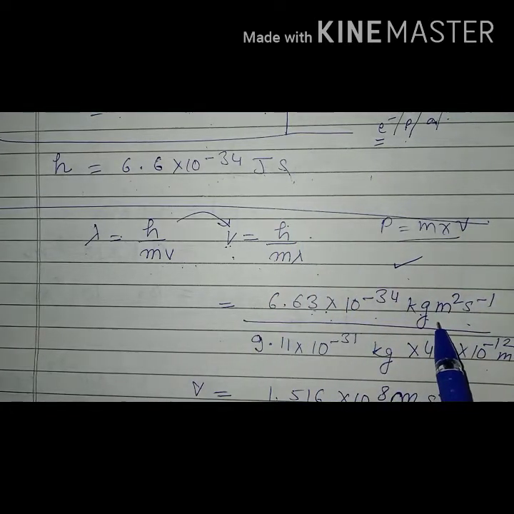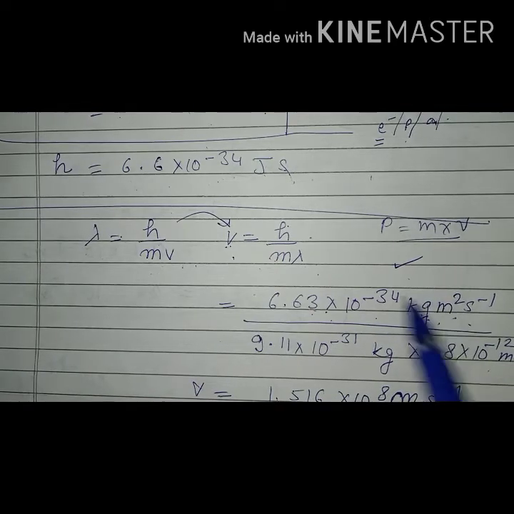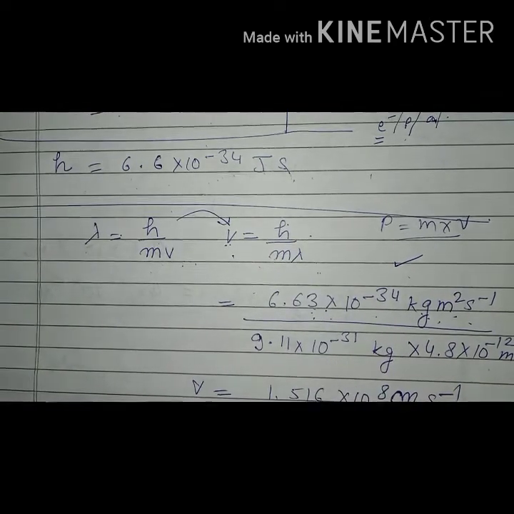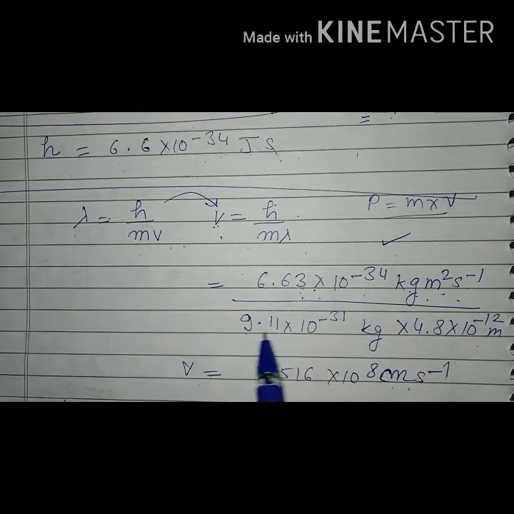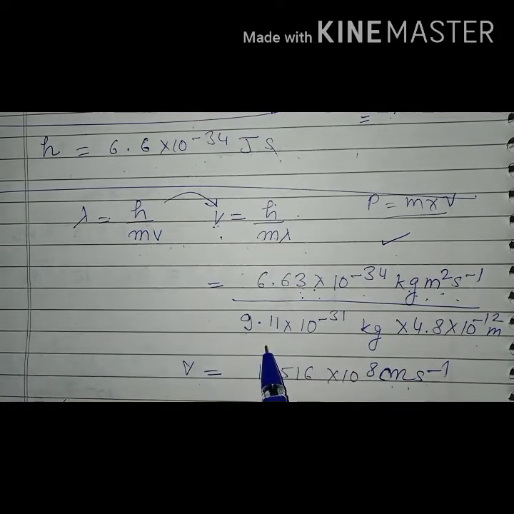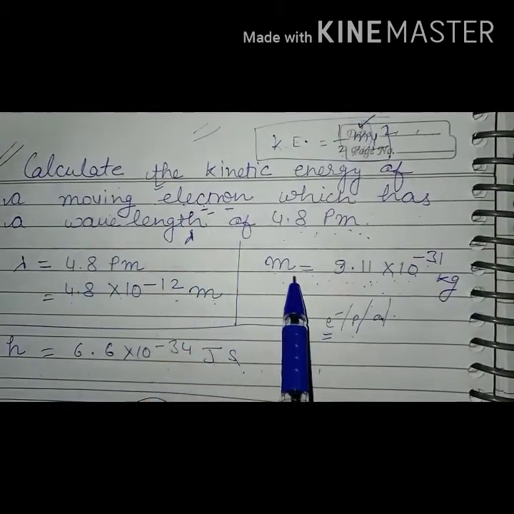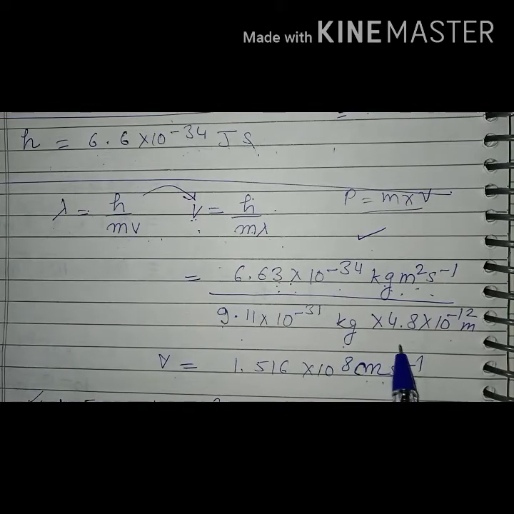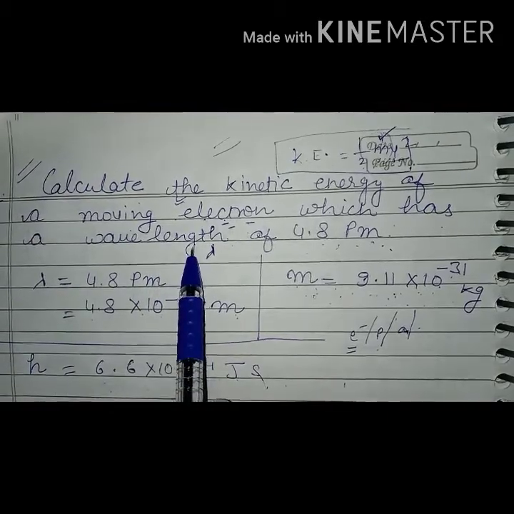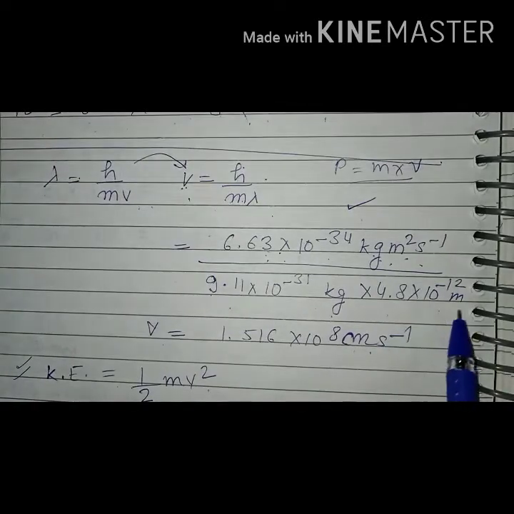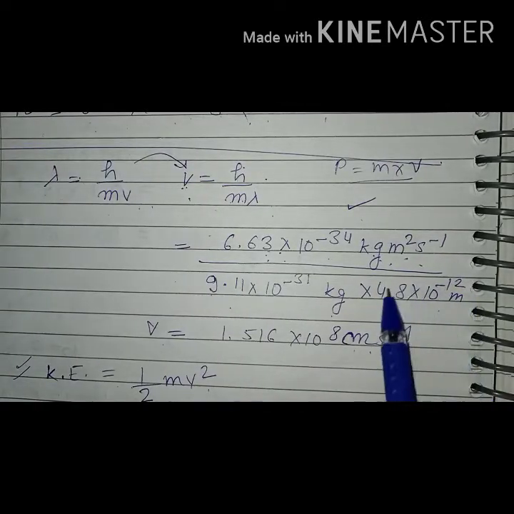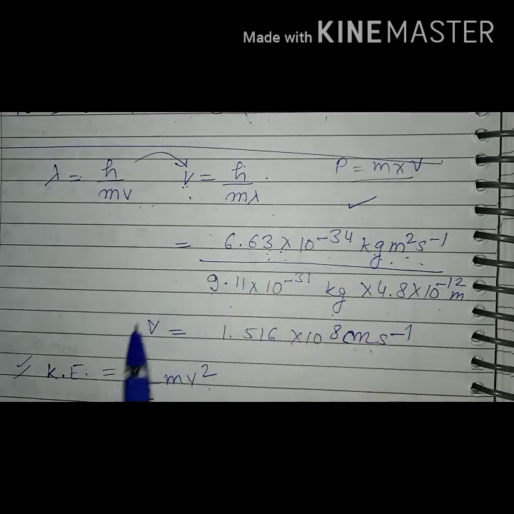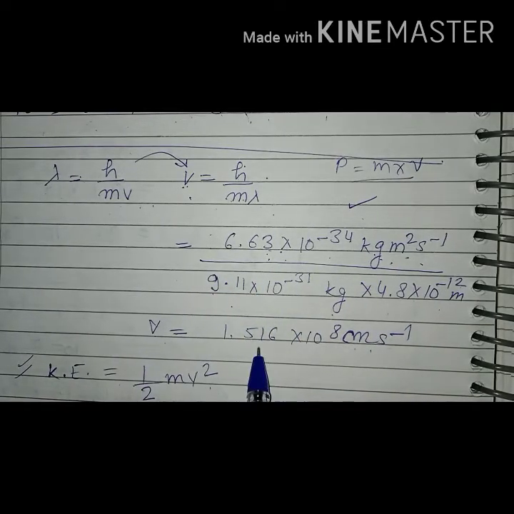So in MKS we will write the value of h or Planck constant, and upon m, because the electron's mass is 9.1 into 10 raised to power minus 31, and the value of wavelength as given in the numerical is 4.8. We convert it into meters, so 10 raised to power minus 12, multiply it with it, and we get v.